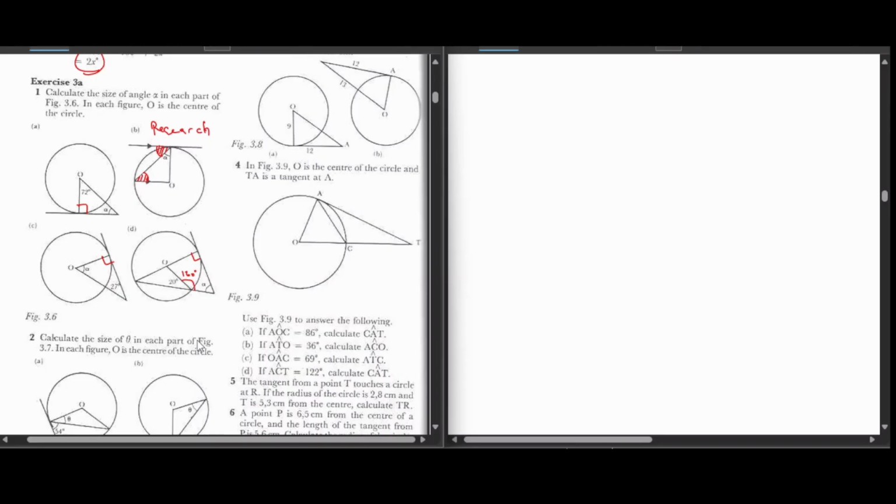How are we going to find this? So homework, I gave you enough hints. We simply need to find out what this angle is going to be so that we can use 360 as the sum of angles in a quadrilateral to get alpha.